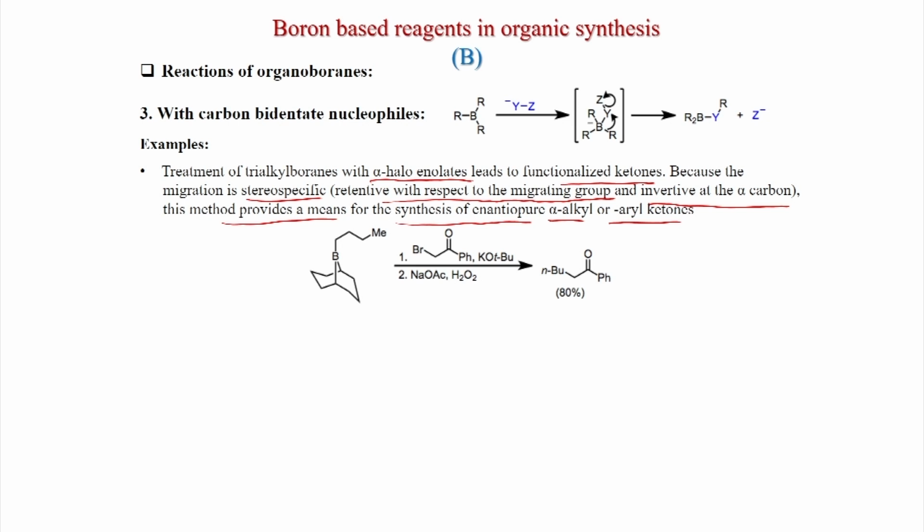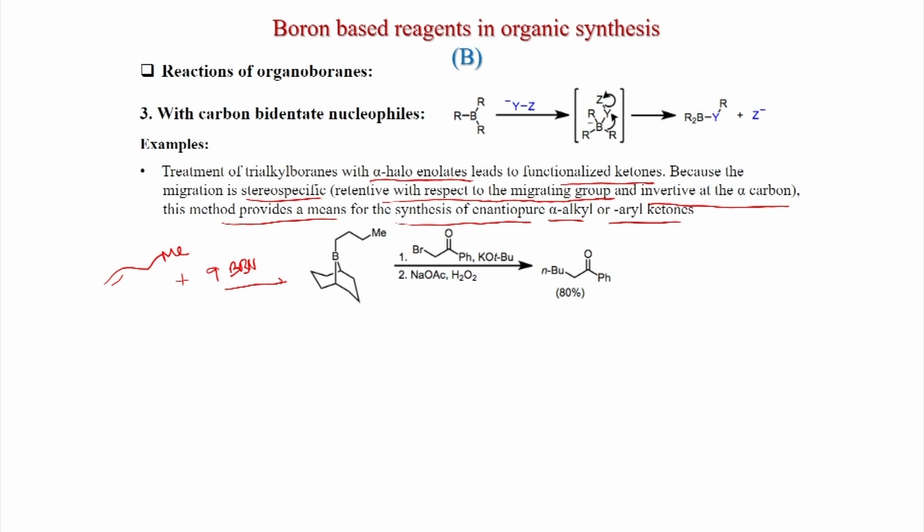Like here, this is a borane, formed after you treat 1-butene with 9-BBN. Hydroboration happens with boron at this center and hydrogen here, then you get this borane.